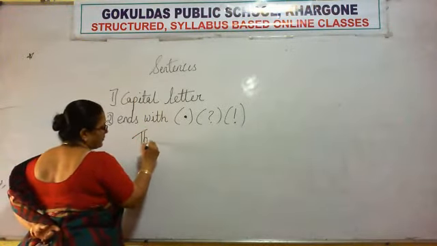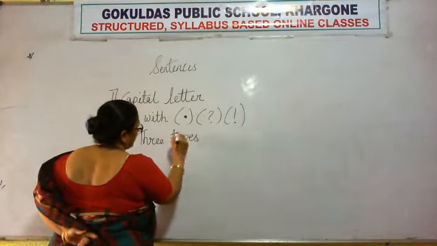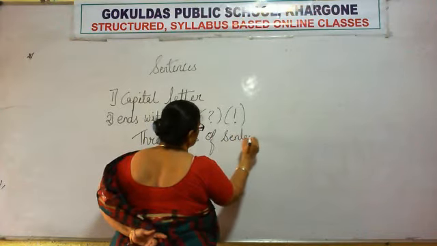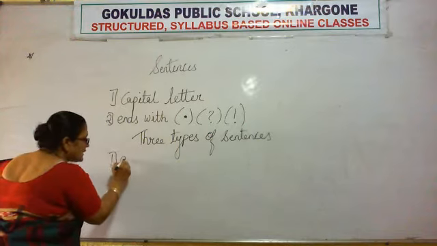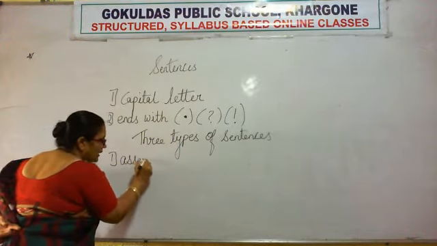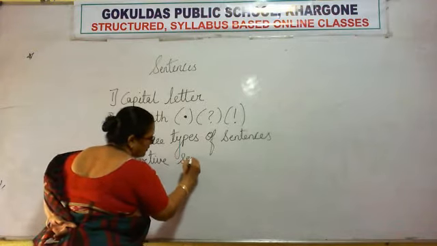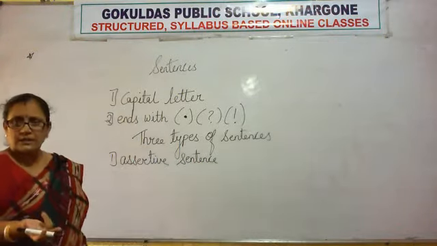Three types of sentences. The first is assertive sentence. Right? Now, what is an assertive sentence?